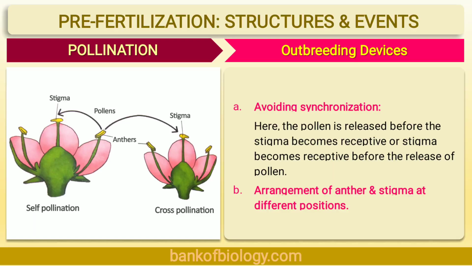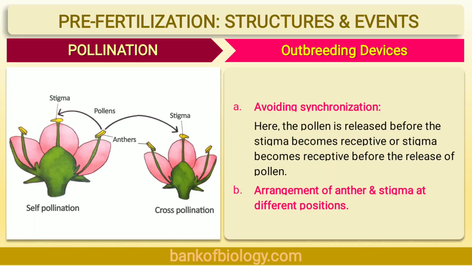Let's discuss unisexuality. Now, in some plants, either male or female flowers are present in one plant. It means the plant bears either male or female flowers. As flowers are unisexual in nature, self-pollination is not possible. Plants may be monoecious, for example maize, or dioecious like papaya.